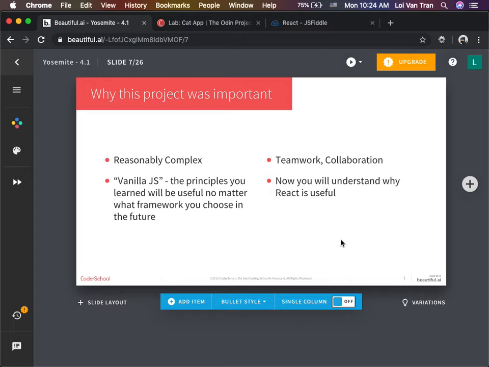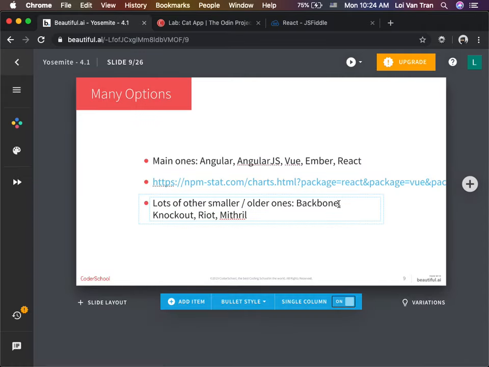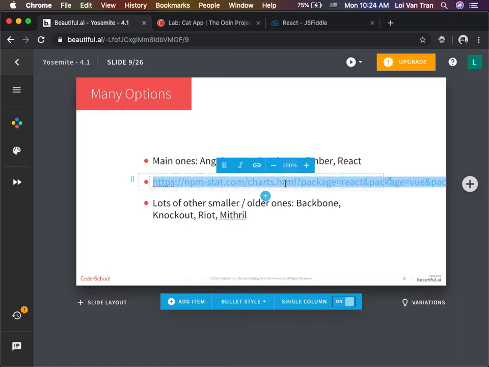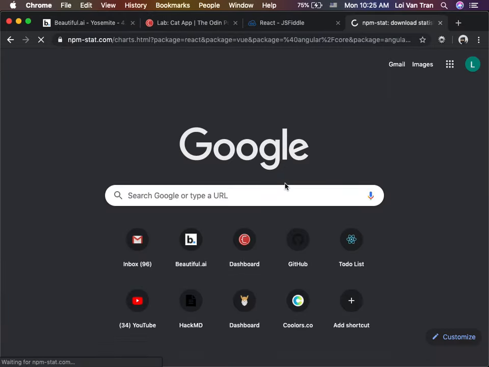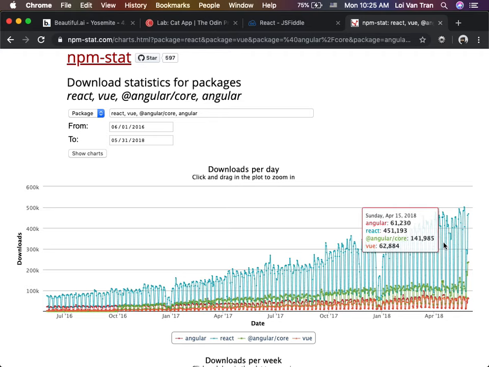And lastly, we're going to understand why React is useful. Remember, guys, I told you that we need to start thinking about state, right? The state of our application. Once again, React is a JavaScript framework. It's one of many. That being said, it is the world's most popular. We can look at data to prove this. If we look at how many downloads React has had compared to the other ones, what do we see, guys? React is almost 300,000 daily downloads, whereas Angular has 50,000. That's 6 times as many.